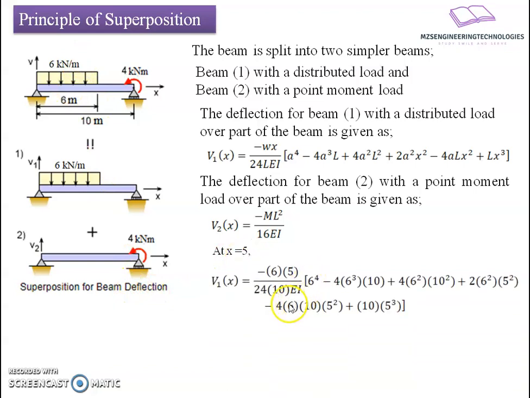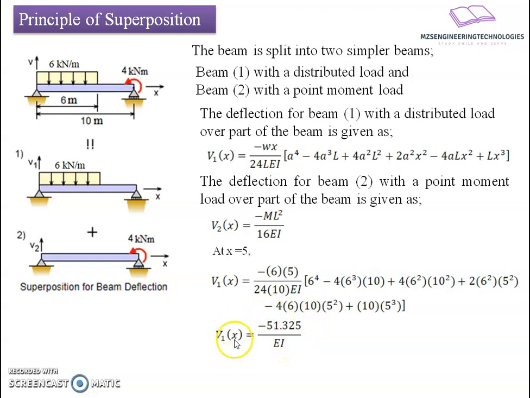Then I will substitute the variables here. The variables are nothing but the intensity, the magnitude of the load here. The UDL is 6 kilonewton. I will put here 6, and the span which we have considered, x equals 5. At x equals 5, we want the deflection. Then here, a is nothing but the span over which the UDL is distributed, that is 6. Likewise, I will substitute each value in the above equation, and the resultant value we have, V1x, is equal to minus 51.325 divided by EI.